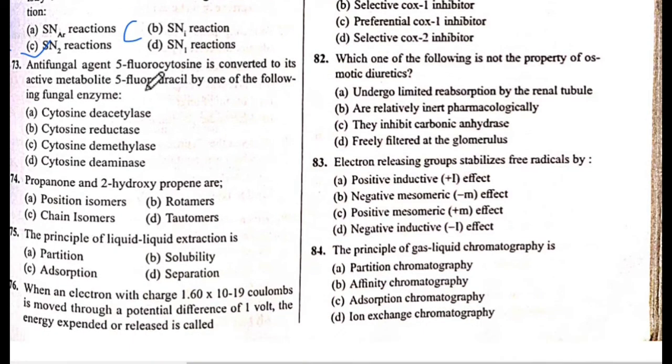Antifungal agent 5-fluorocytosine is converted to its active metabolite 5-fluorouracil by one of the following fungal enzymes. The answer is D, cytosine deaminase. Next is 74 question number.